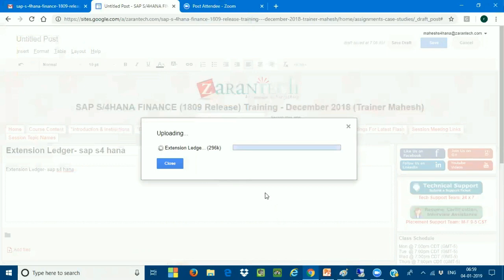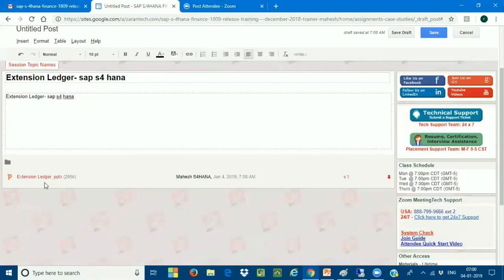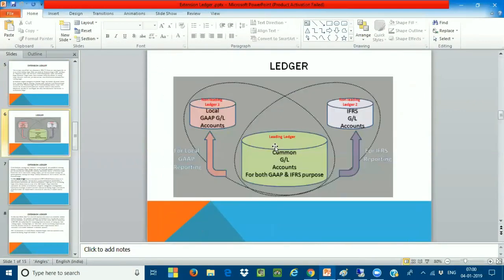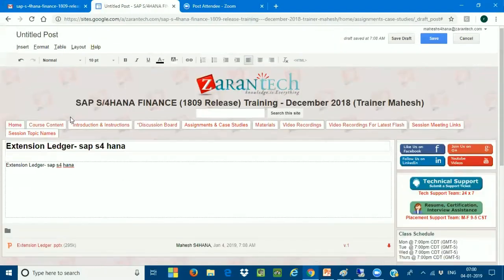What are the PPT I'm showing? I'm just attaching over here. Okay, see, the PPT is attached. The extension ledger PPT. This is the same PPT, whatever the discussions we have been making since yesterday, I am attaching over here. You can see here the PPT is attached. You can download it and read it.